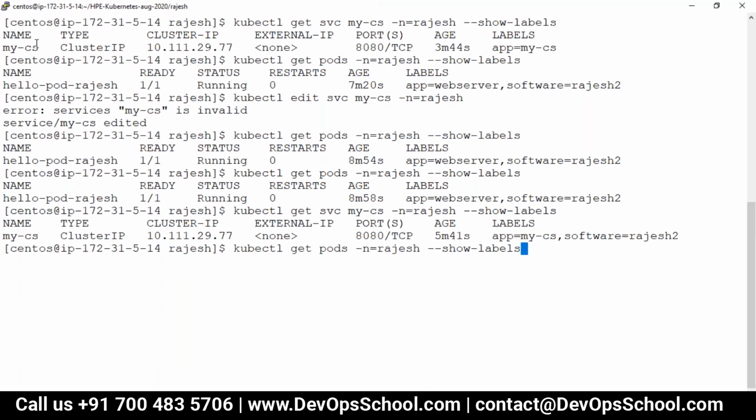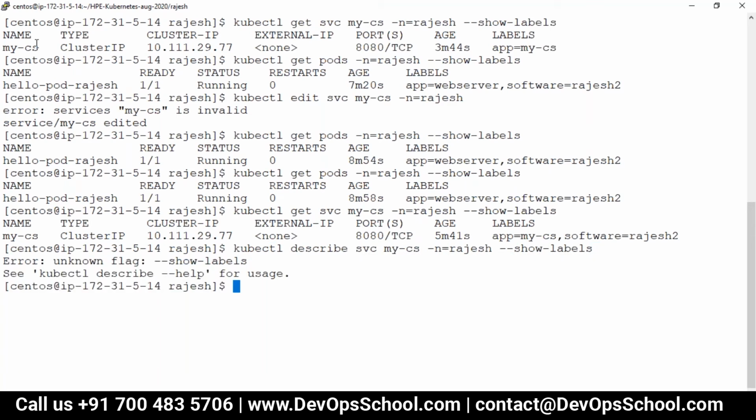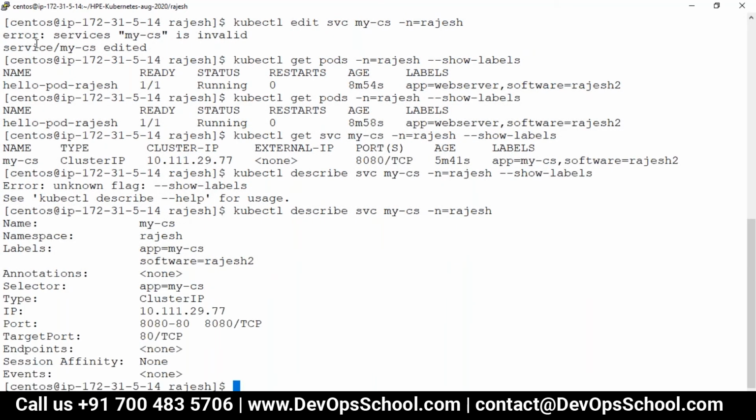So can we get the pods describe, service describe? See, the endpoint is still empty. What is happening? Endpoint is still empty. It's still nil.